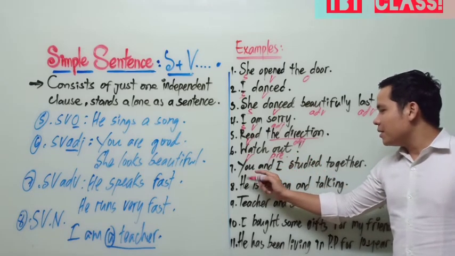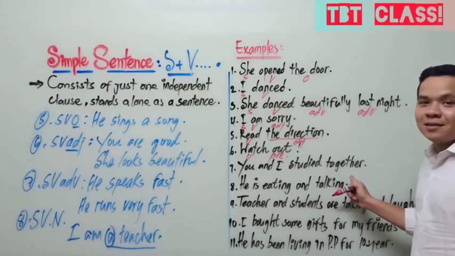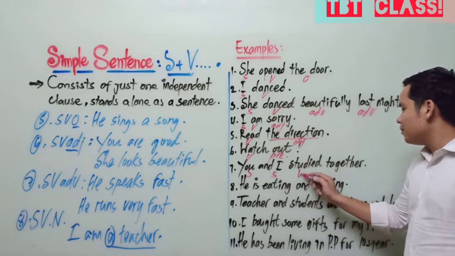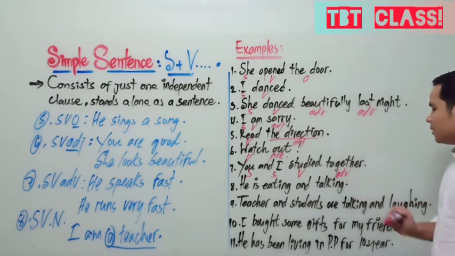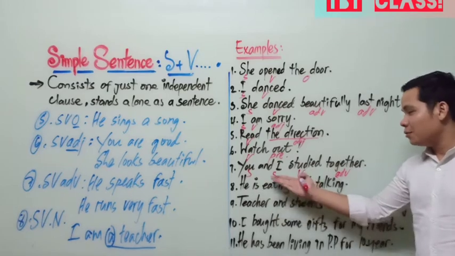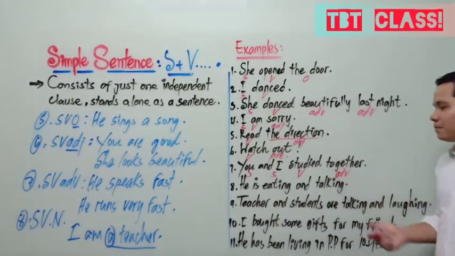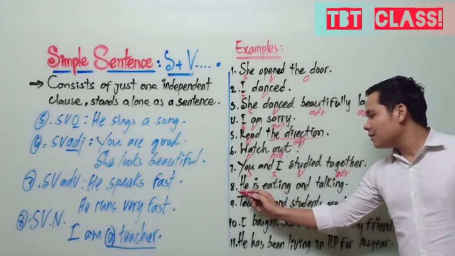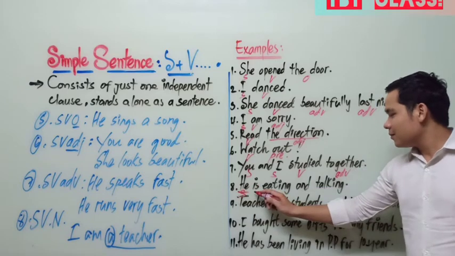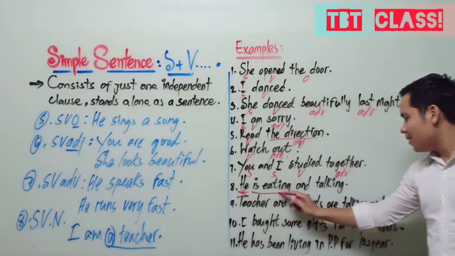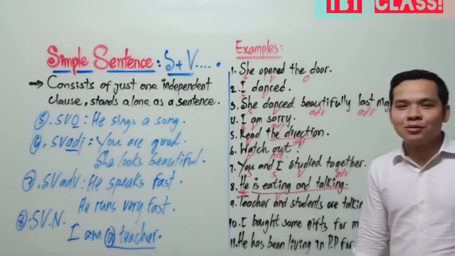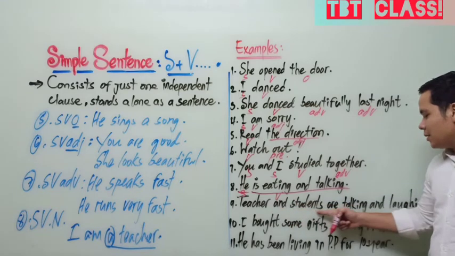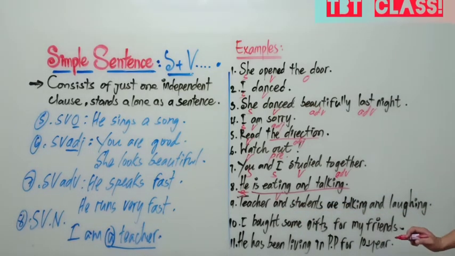Okay. Number 7. You and I studied together last year. So you, subject, verb. Subject, verb, adverb. Number 8. He is eating and talking. Subject. Okay. All of this is compound verb. Number 9. Teacher and students are talking and laughing.